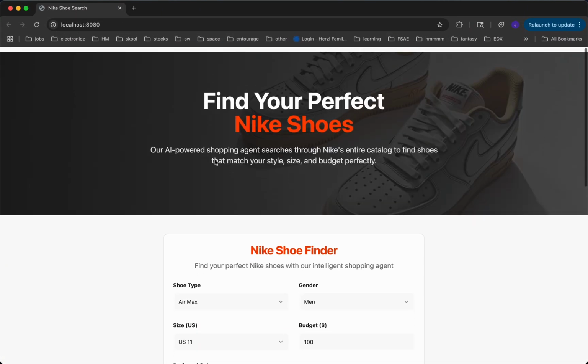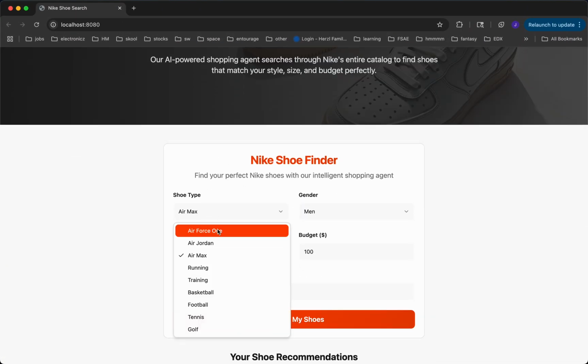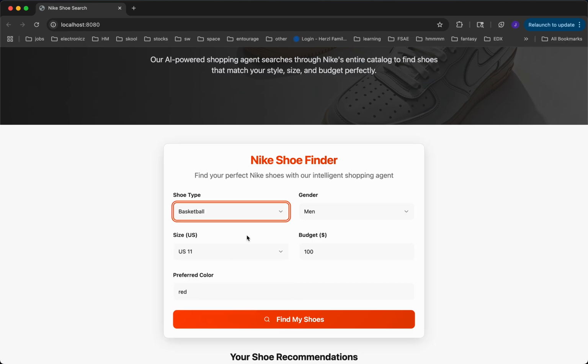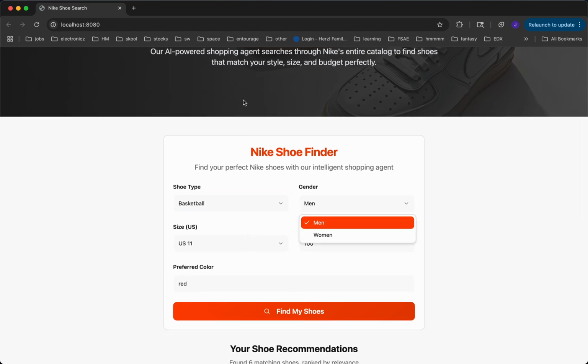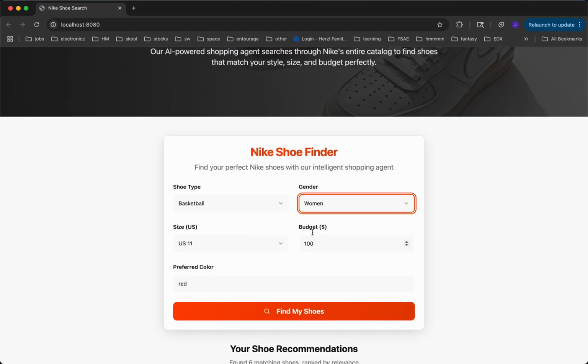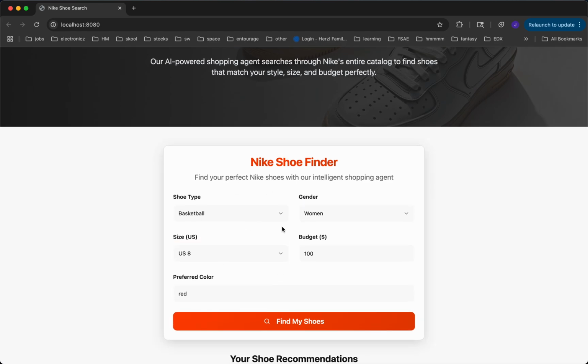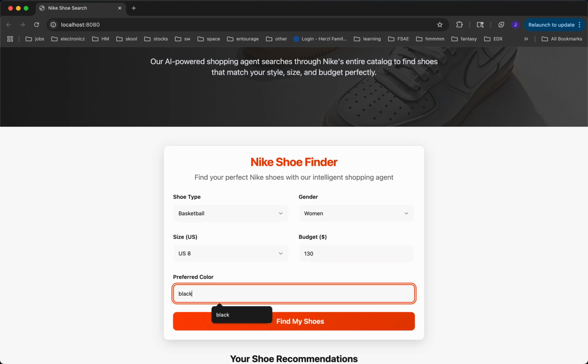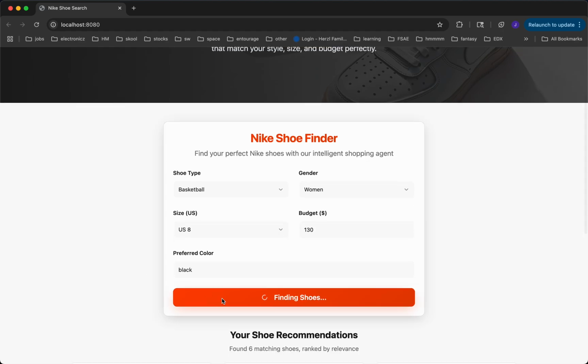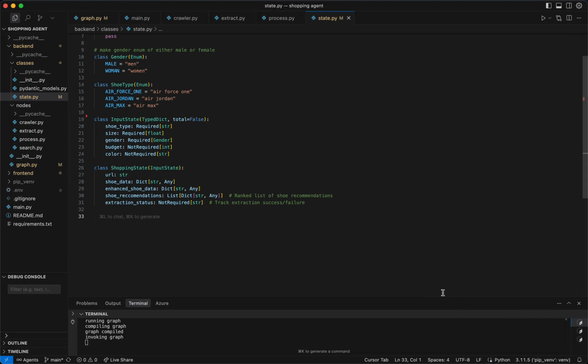So let's look at the front end. I had it already done, but yeah, here we'll take a look. Let's say we want to do basketball. This is just a very simple TypeScript React front end, and my biggest priority was to make sure all these fields were properly protected, so we're getting good quality data passed to our backend.